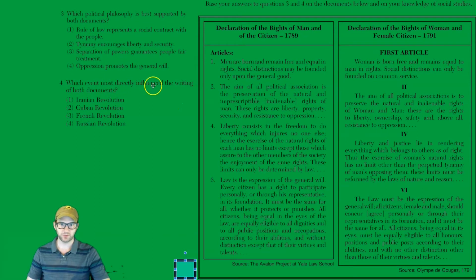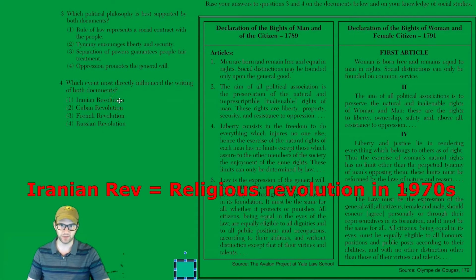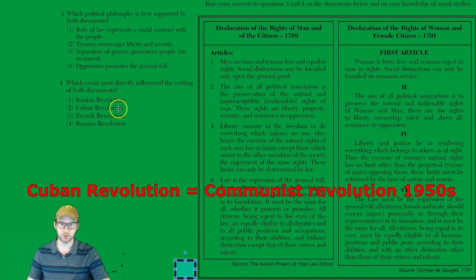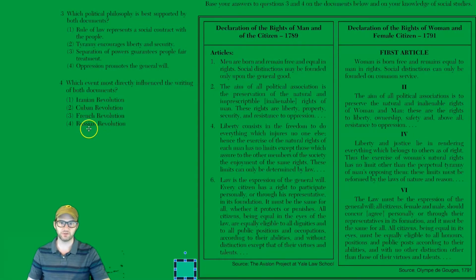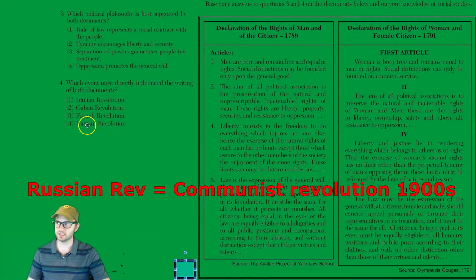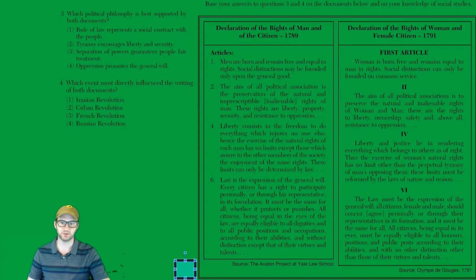Which event most directly influenced the writing of both documents? Well, if I know it's the Rights of Man and Rights of Woman, the answer's got to be Enlightenment or French Revolution. Let's see what it is. Iranian Revolution? Nope, that's the 1970s, where religion took over. Cuban Revolution? No, that's in the 1900s, where communism took over Cuba. French Revolution? Yes. Russian Revolution? No, that's in the early 1900s, where communism took over. So the answer is the French Revolution.